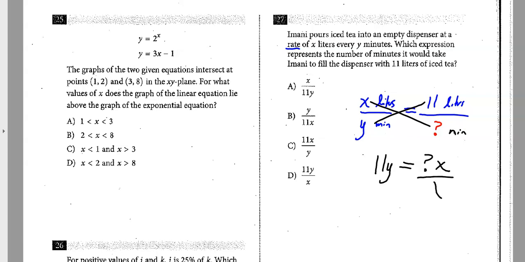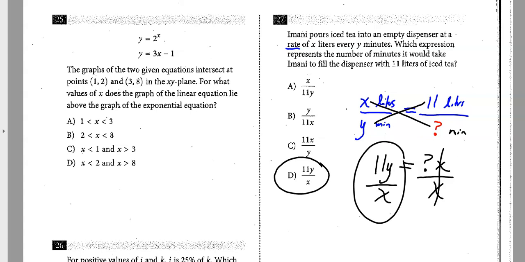So I divide both sides by that x, divide by the x, and it looks like 11y over x. The correct answer there would be D.